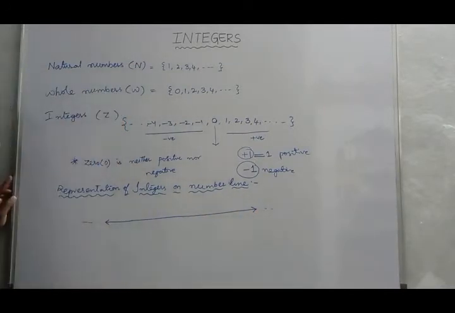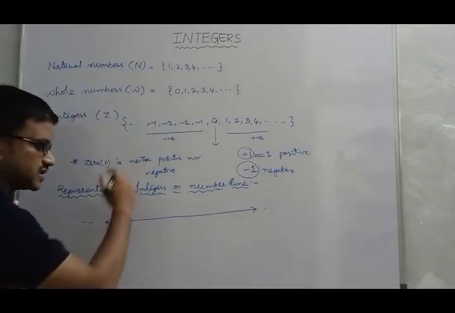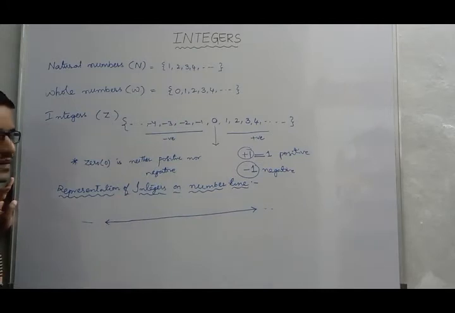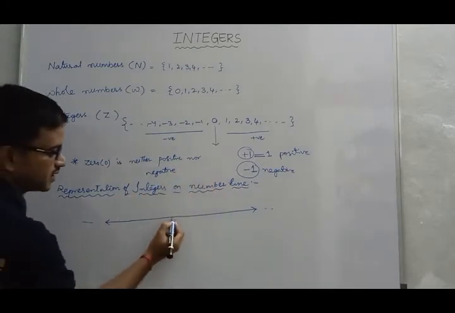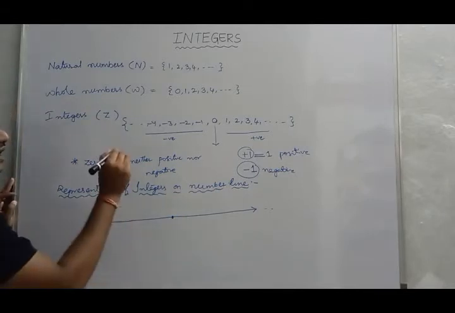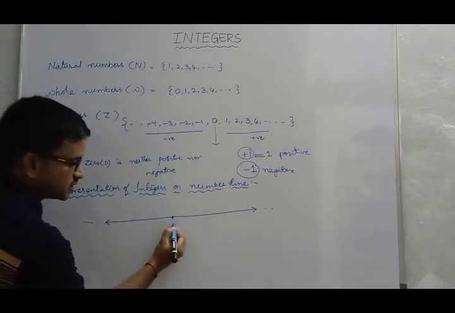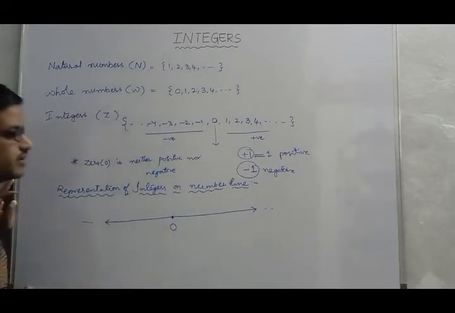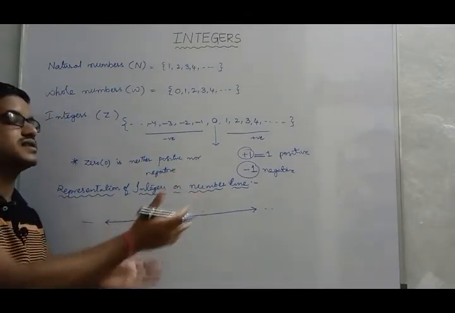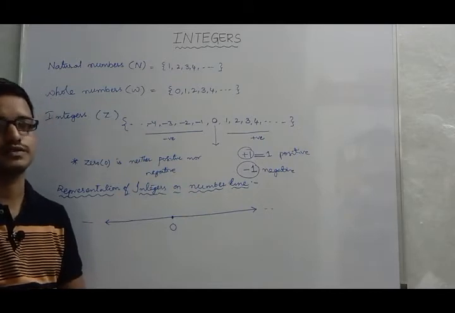Okay, now you have to identify one point on the number line. Anywhere on the number line, consider one point. Identify that as 0. First of all, you have to give the place for 0. Actually, the line consists of infinite number of points on it.